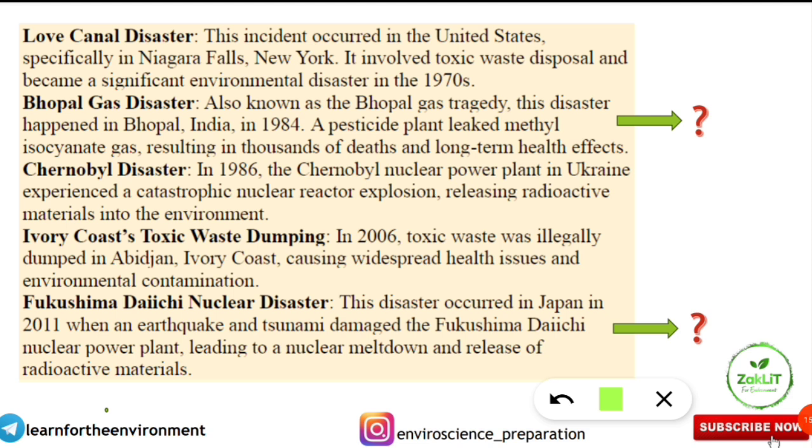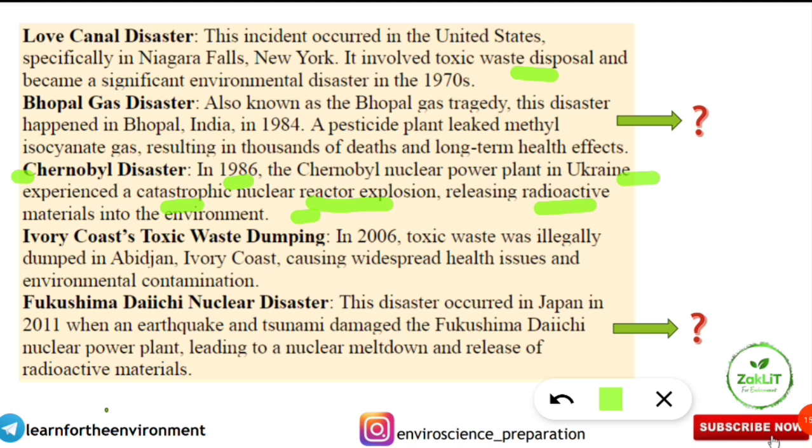Next is the Chernobyl disaster, very important. In 1986, the Chernobyl nuclear plant in Ukraine experienced a catastrophic nuclear reactor explosion. So these are different types of things. In the Love Canal disaster, it was toxic waste disposal. In the Bhopal gas tragedy, it was a pesticide leak. In the Chernobyl disaster, it is a nuclear plant reactor explosion, releasing radioactive materials into the environment. It was in 1986. Year, place, reason, everything you have to remember.